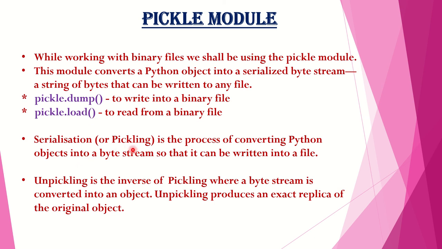Pickling is the process of converting Python objects or data into binary format so that it can be written into a file. Unpickling is the reverse of pickling, where binary data is converted into readable form, into a Python object like a list or tuple or dictionary. Unpickling produces an exact replica of the original object.